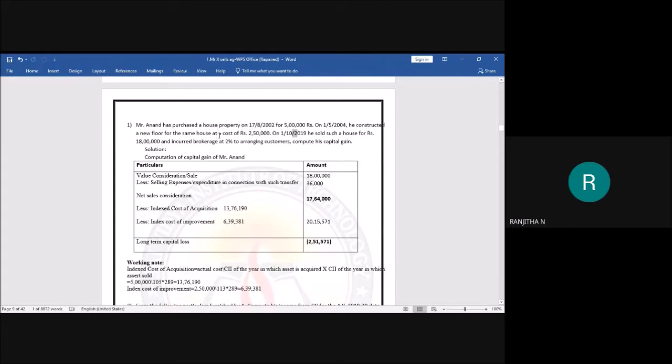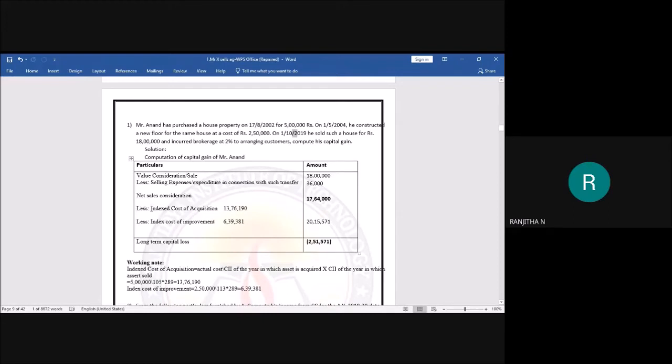Because, see here, students, house property is an immovable property. If an immovable property is held for more than 2 years or 24 months, then such assets are known as long-term assets. If you sell that long-term asset and gain any income, such gains are known as long-term capital gain. So it is a long-term capital asset.